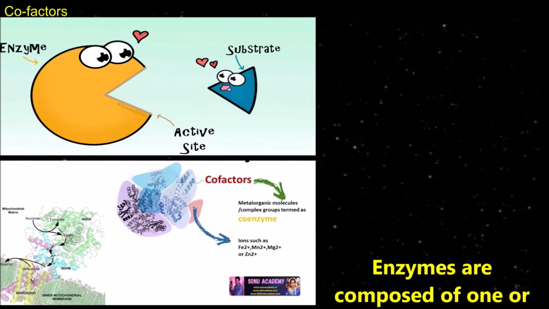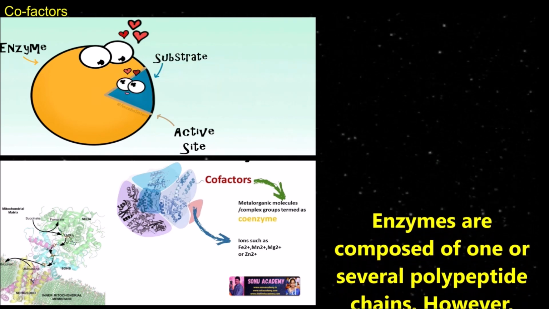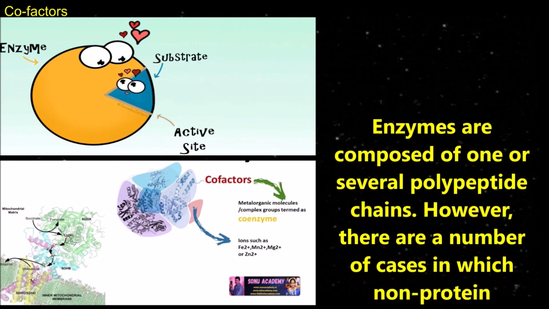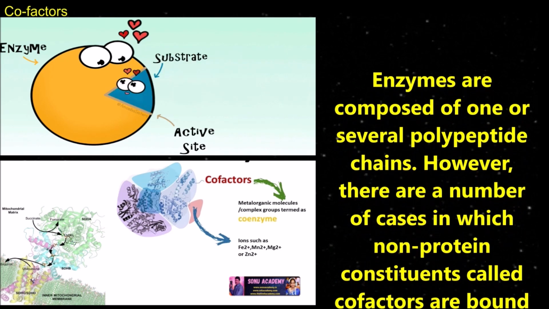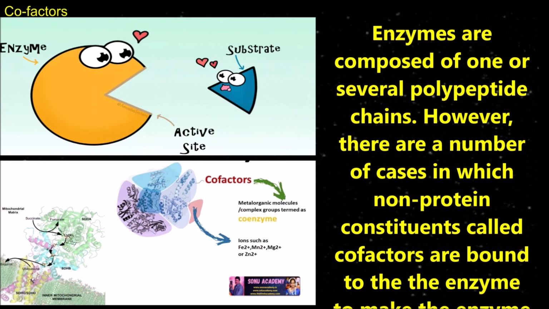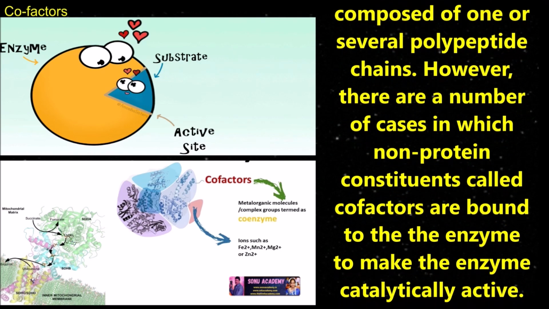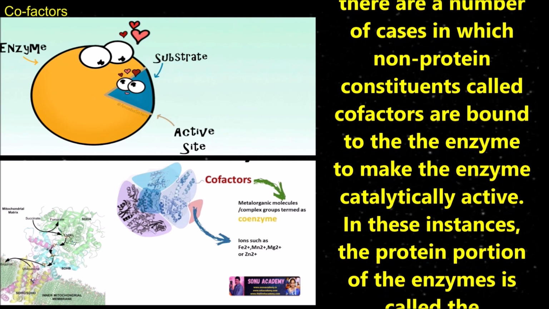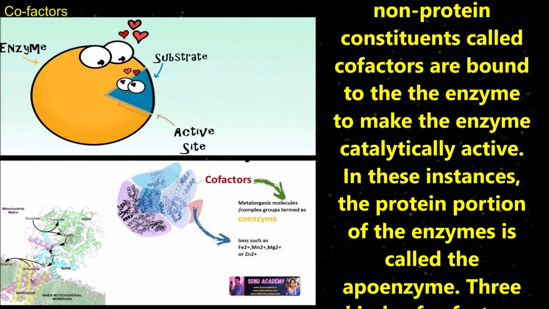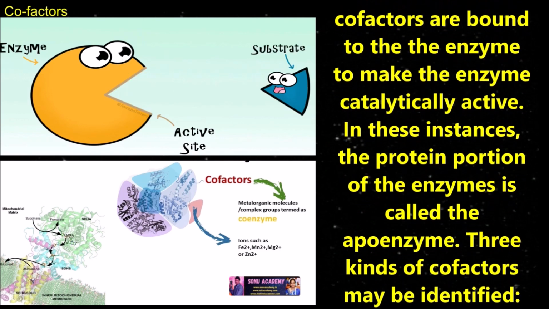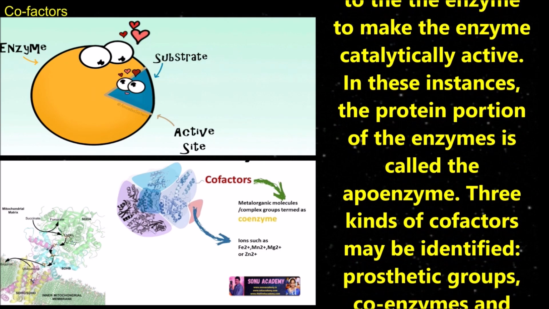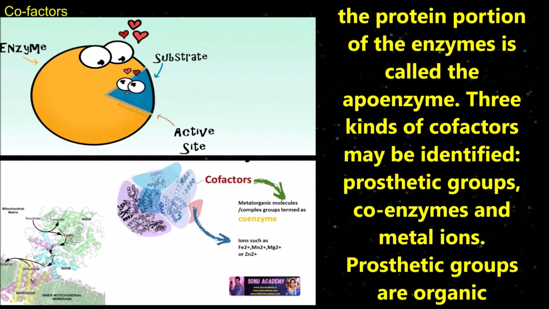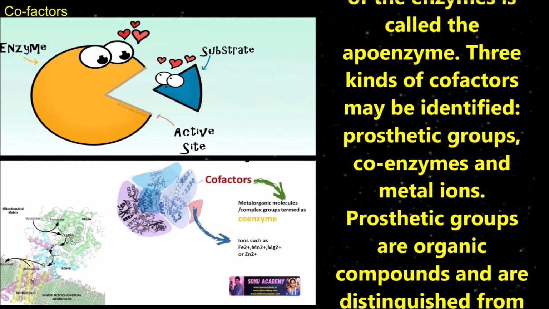Children, now let us discuss cofactors. Enzymes are composed of one or several polypeptide chains. However, there are a number of cases in which non-protein constituents called cofactors are bound to the enzyme to make the enzyme catalytically active. In this instance, the protein portion of the enzyme is called apoenzyme. Three kinds of cofactors may be identified: prosthetic groups, coenzymes, and metal ions.